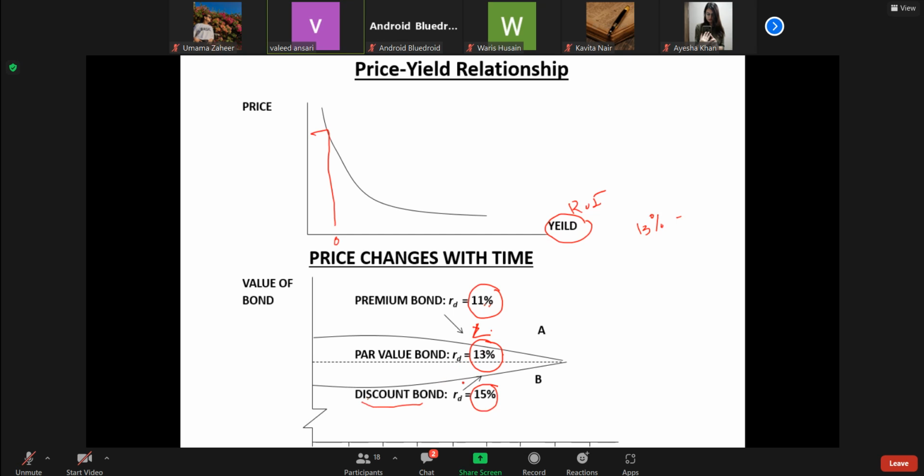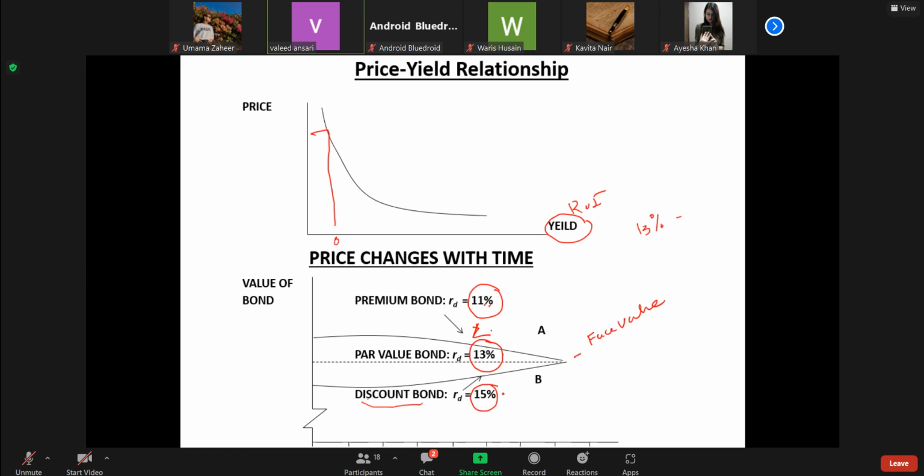But at the time of maturity, for example for this 8-year bond, you see that there is a convergence. Finally, the bond will be redeemed at the face value, 1,000, by the issuer. Whatever may happen during the life of the bond, the price of the bond may be at a premium or lower than the face value, depending upon the rate of interest.